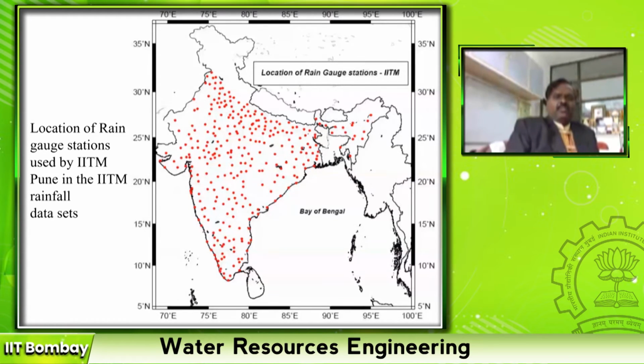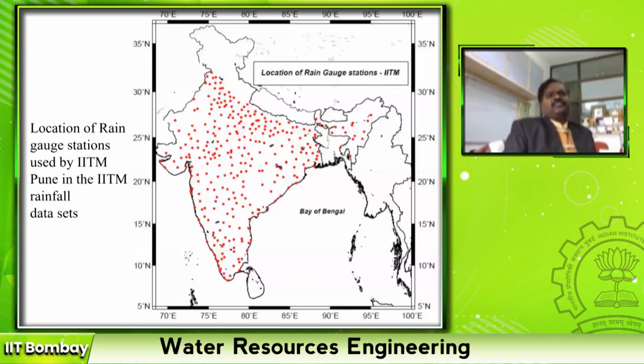Even though we have several rain gauge stations maintained by IMD. IMD stands for India Meteorological Department. Always we write it as Indian Meteorological Department. No, that is not Indian Meteorological Department. It should be written as India Meteorological Department. You can go to their website and see their official name. Never write it as Indian Meteorological Department. It is India Meteorological Department.